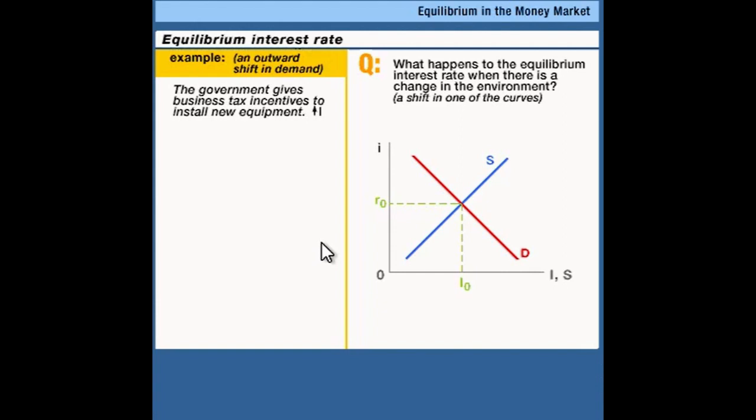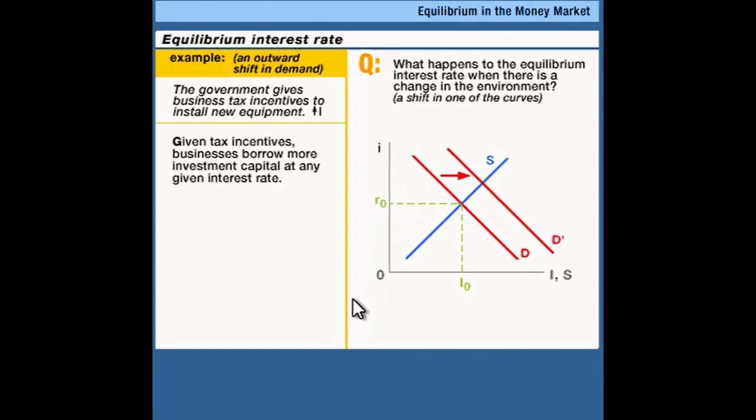So the government incentives resulted in an increase in the demand for loanable funds. That is, businesses wanted to borrow more money at any given interest rate. So at the original interest rate now, what have we got? We're still on the blue curve because savers haven't changed their behavior. But now we've got this new red curve out here, so we've got excess demand. Businesses want to borrow a lot more money at this interest rate than savers want to save.